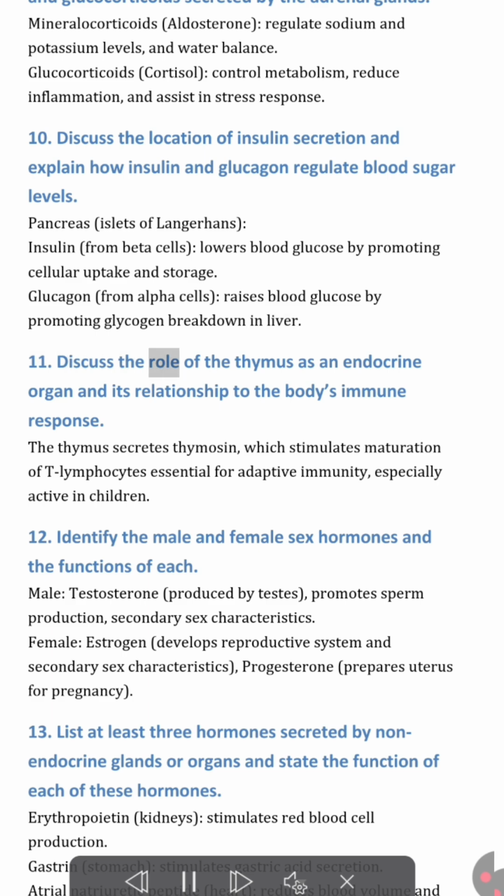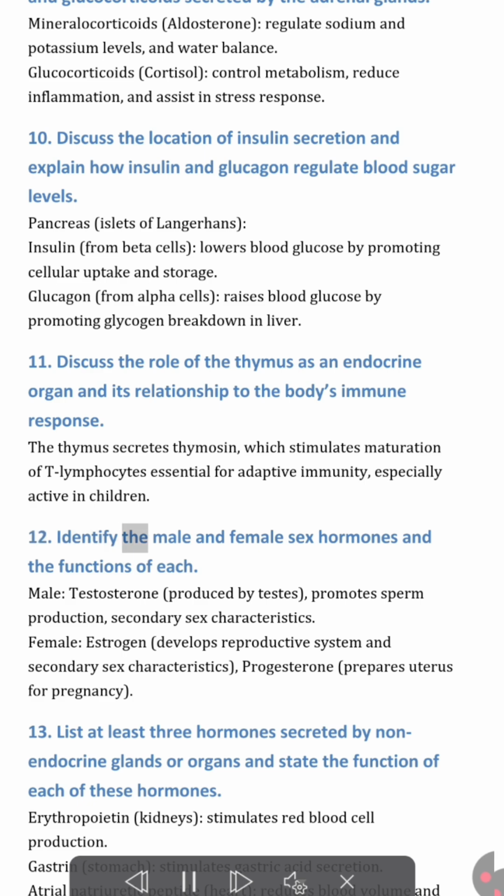11. Discuss the role of the thymus as an endocrine organ and its relationship to the body's immune response. The thymus secretes thymosin, which stimulates maturation of T lymphocytes, essential for adaptive immunity, especially active in children.